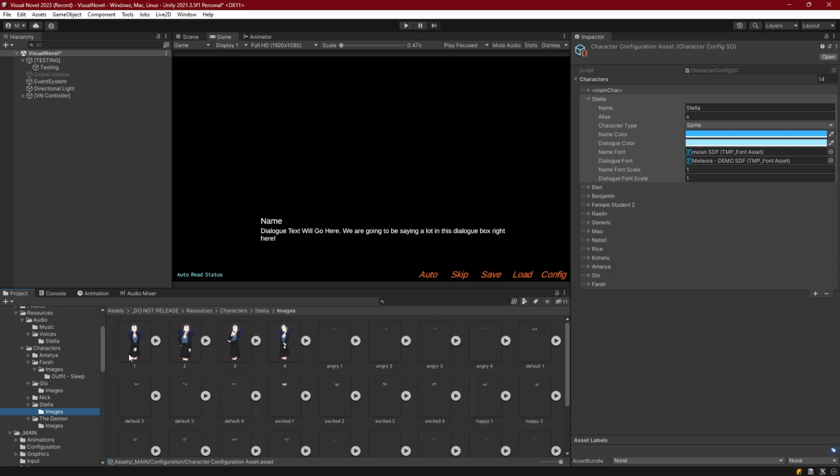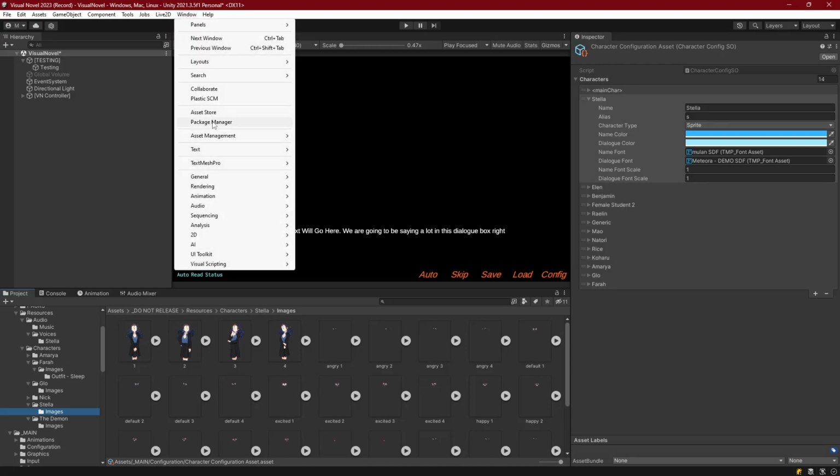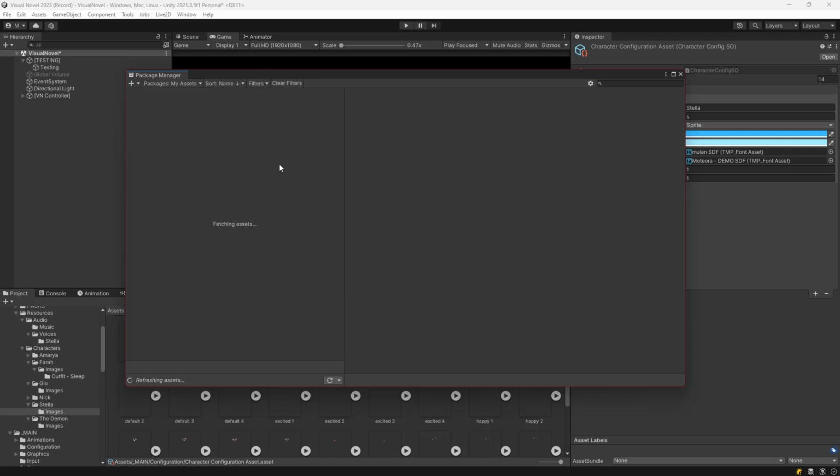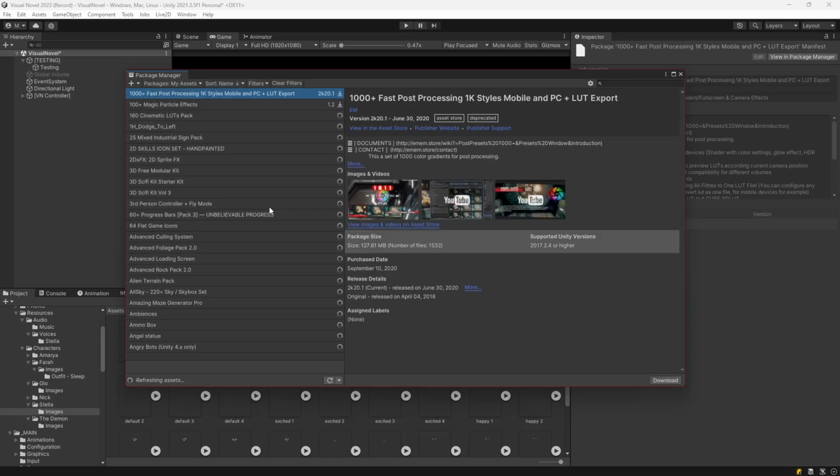So that sounds like a dictionary, doesn't it? But by default, you can't actually see a dictionary because it's not serializable. So if we use a dictionary here, it's just going to be invisible and we won't really be able to set the sprites. That is if we're using the default dictionary. However, if we go to Window and open up our package manager, then we can load up a package called Serialized Dictionary.